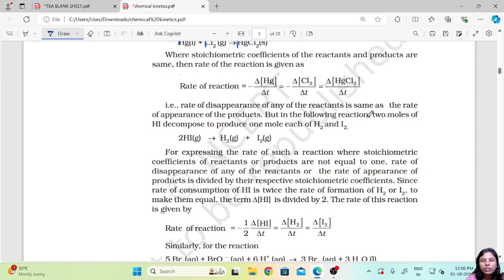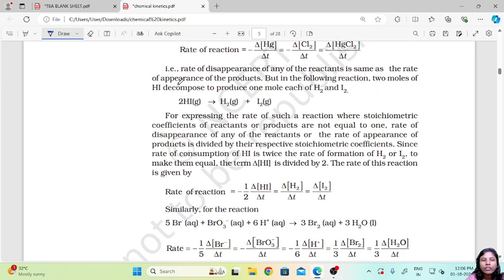But in the following reaction, 2 moles of HI decompose to produce 1 mole each of H2 and I2. Now here see the stoichiometry is changing. Here the stoichiometry is 2, so we have 1 plus 1 mole, which is giving us this 2 moles of HI.